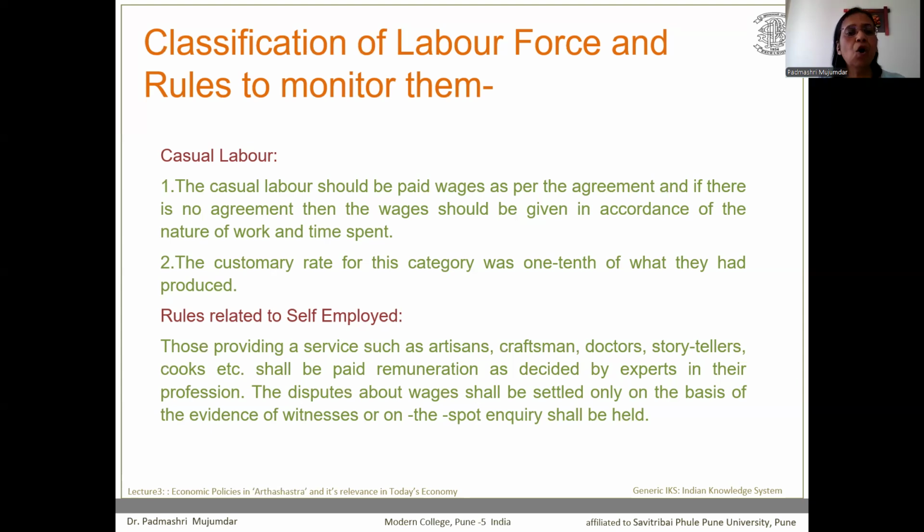Another category of worker was self-employed. Even for the self-employed individual, rules were mentioned. A self-employed person is one who is working for himself, and it comprises service providers such as artisans or craftsmen, doctors, storytellers or cooks, etc. They were also paid remuneration as decided by an expert in their profession. A dispute about the wages shall be settled only on the basis of the evidence of witnesses, or an on-the-spot inquiry shall be held at that particular time.